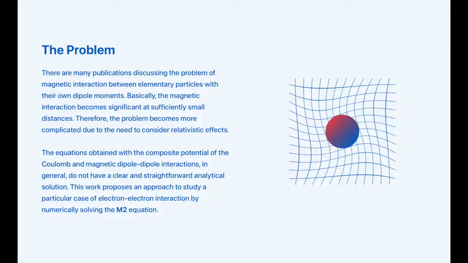There are many publications discussing the problem of magnetic interaction between elementary particles with their own dipole moments. Basically, the magnetic interaction becomes significant at sufficiently small distances. Therefore, the problem becomes more complicated due to the need to consider relativistic effects. The equations obtained with the composite potential of the Coulomb and magnetic dipole-dipole interactions, in general, do not have a clear and straightforward analytical solution. This work proposes an approach to study a particular case of electron-electron interaction by numerically solving the M2 equation.